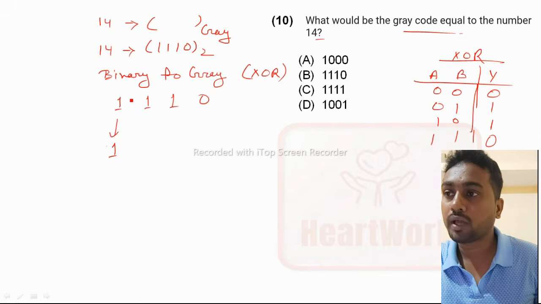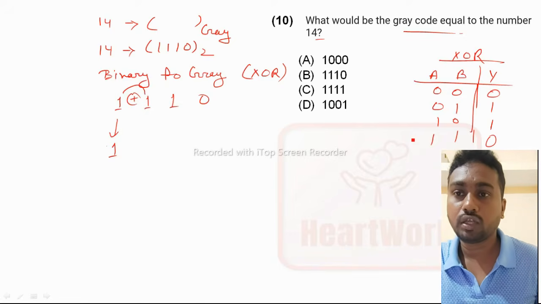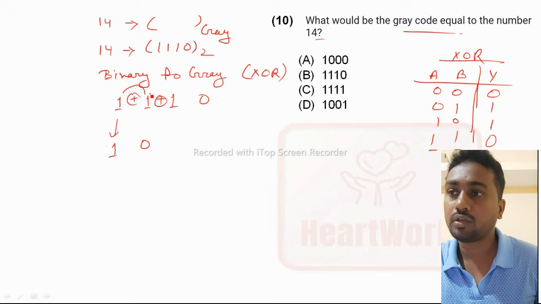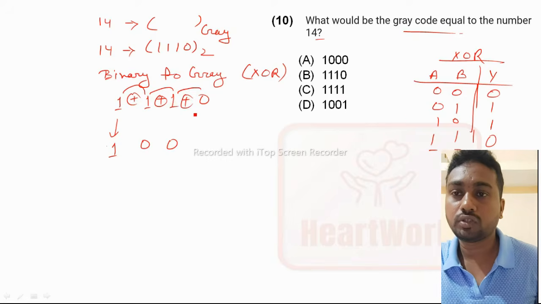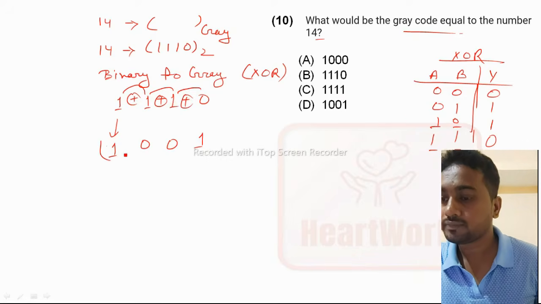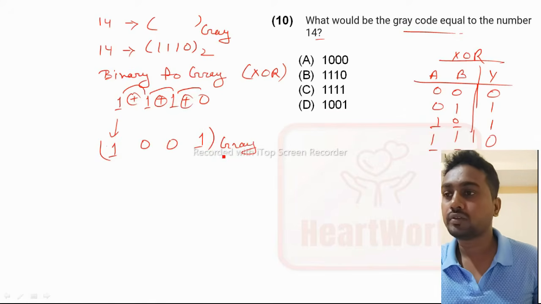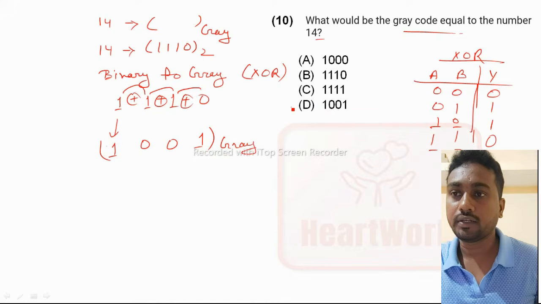Now we have to perform the XOR operation between the first 1 and the second 1. So 1 XOR 1 is 0. Now again we perform XOR between 1 and 1, so it will be 0. Now XOR between 1 and 0: if 1 and 0 are there, then the output will be 1. So this is the gray code for this binary number. Okay, so the answer is option D.